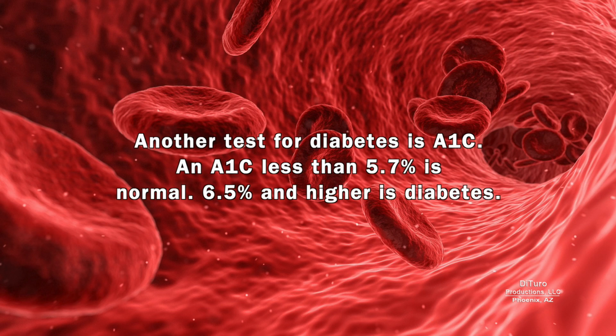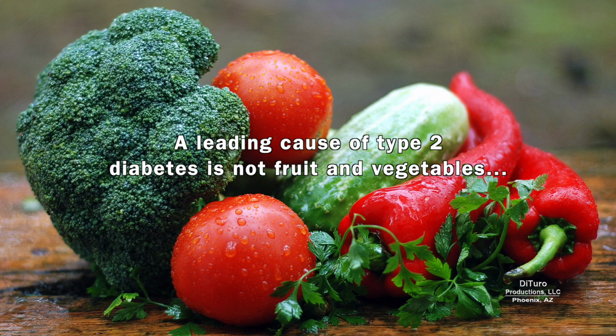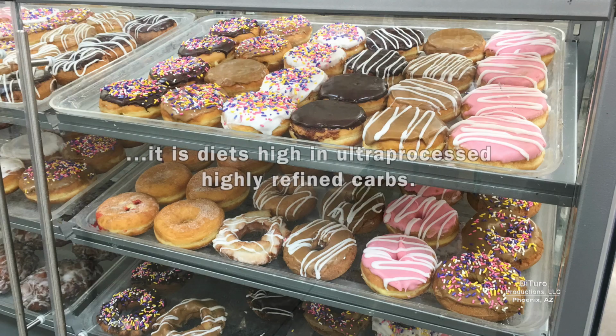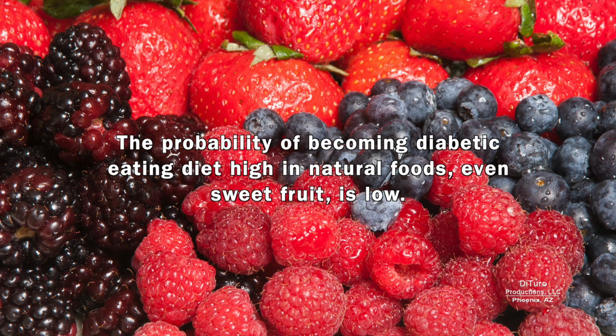Another test for diabetes is A1C. An A1C less than 5.7% is normal. 6.5% and higher is diabetes. A leading cause of type 2 diabetes is not fruit and vegetables. It's a diet high in ultra-processed, highly refined carbs. The probability of becoming diabetic eating a diet high in natural foods, even sweet fruit, is low.